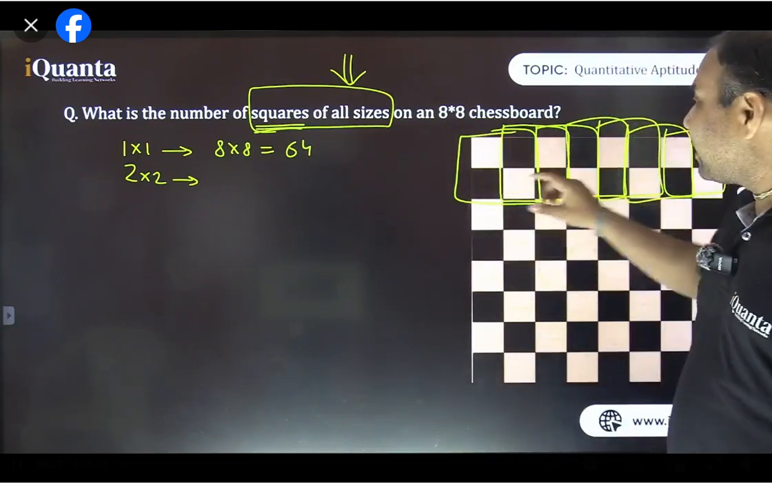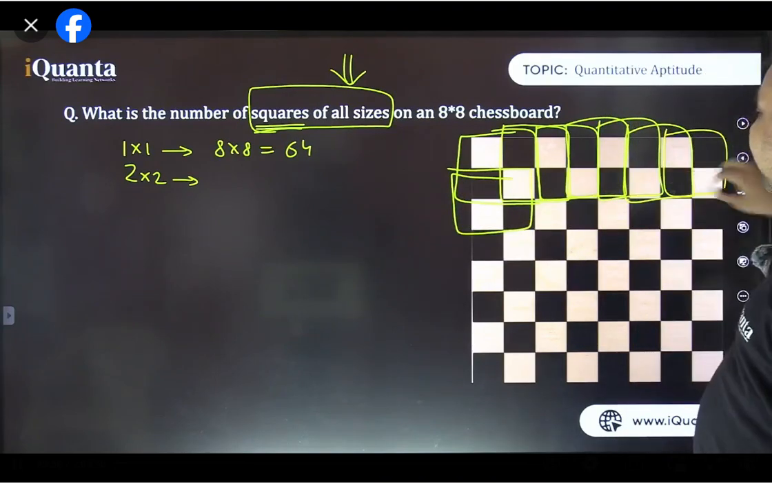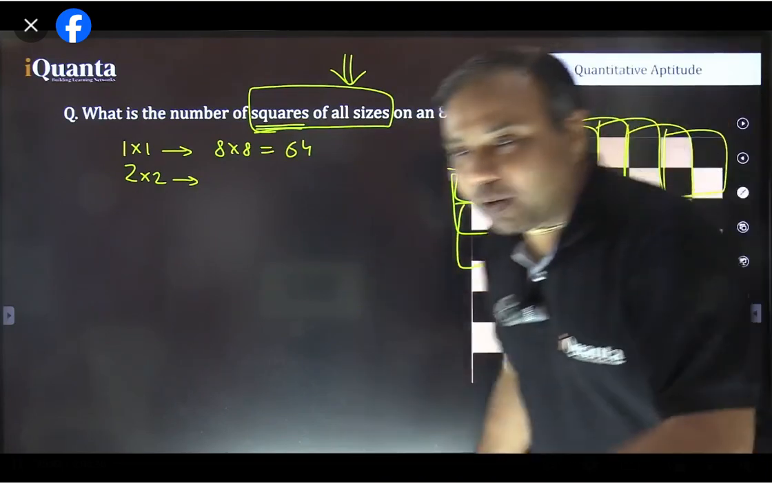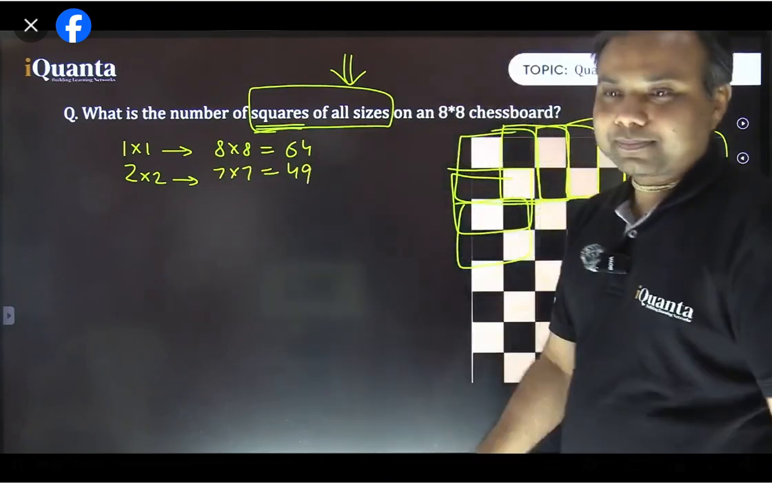And how many such rows are there? This was the first row. Then second row would be starting from here, right? Again 7. Then third row would be starting from here. Again 7. So total 7 such rows are to be there. Gunjan wrote perfectly fine. So it is going to be 7 into 7. That is 49 such squares.